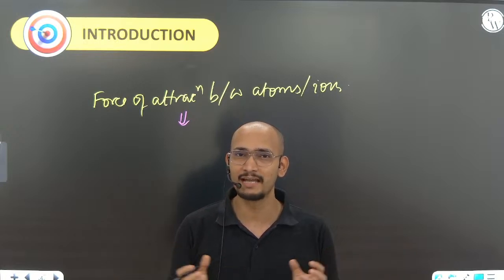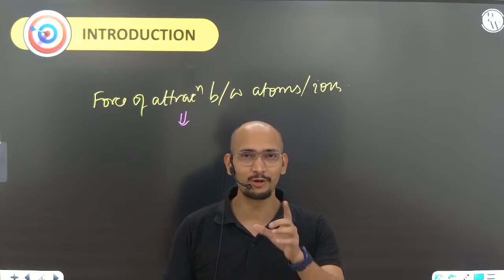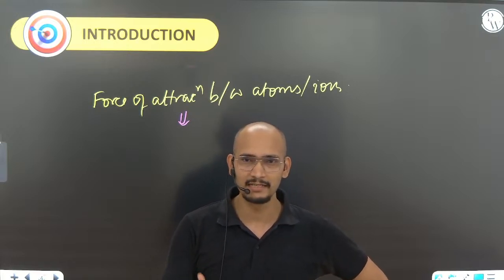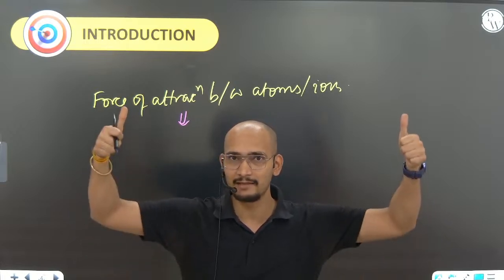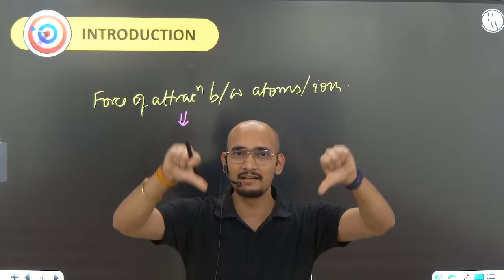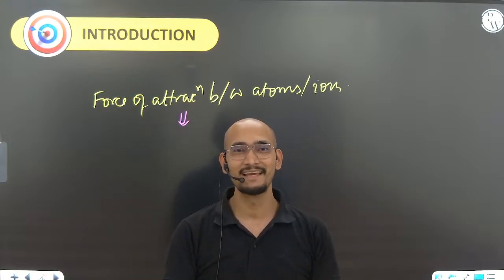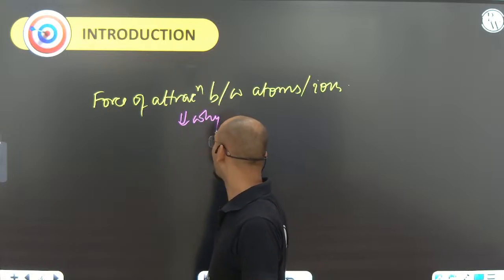Once they bond and form molecules, what will happen? I hope you understand. These atoms which were free, having very high energy and less stability, once they get bonded, their stability becomes high and energy becomes less. So in such a case, what happens? They gain stability.